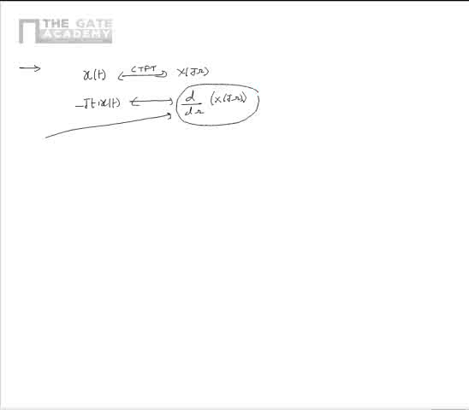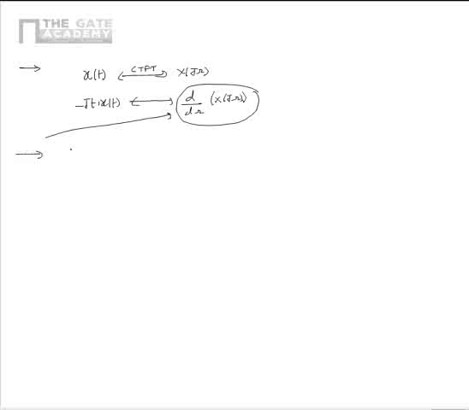Now let us look into other properties as related to frequency representation of the signals. If a signal x of t, which is continuous time and non-periodic, has a continuous time Fourier transform of X of j omega, then the signal minus jt multiplied by x of t will have a continuous time Fourier transform of d by d omega of X of j omega. Please note that this property corresponds to differentiation in frequency domain.